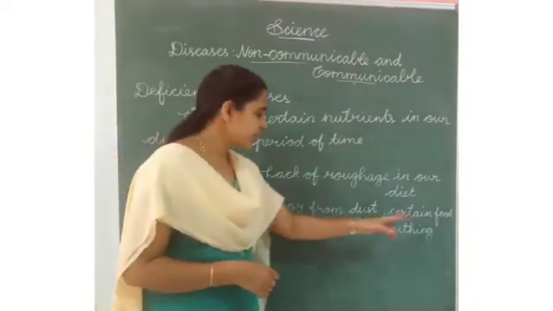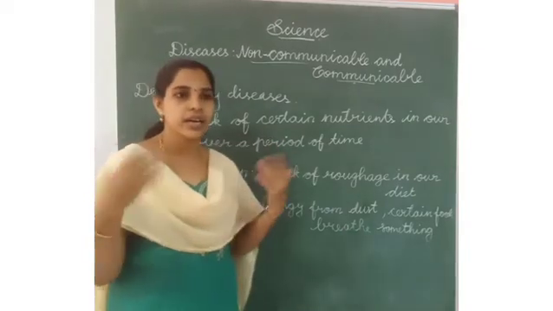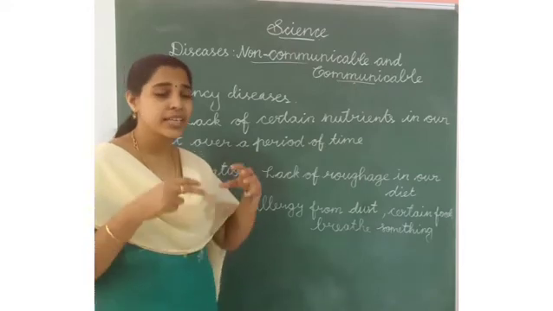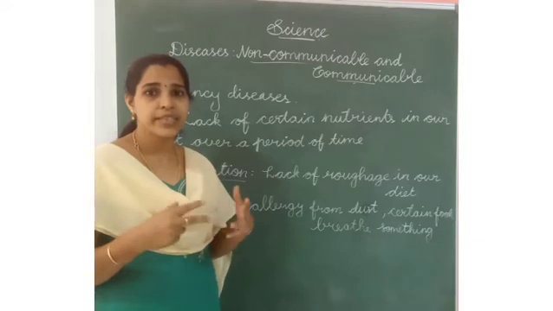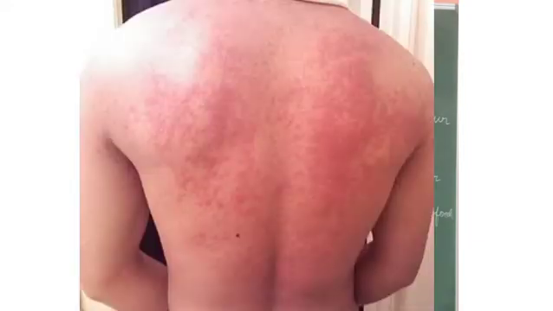When breathing in other places, near the factories, we breathe different types of air, dirty smells. Because of that, we will get allergy. Also when we eat something or touch different types of plants, it can cause allergy. These are non-communicable diseases.